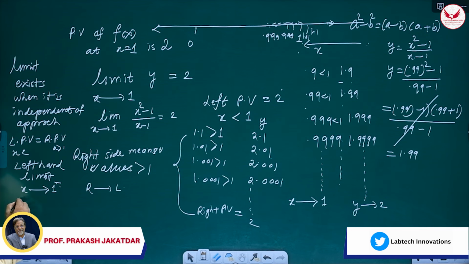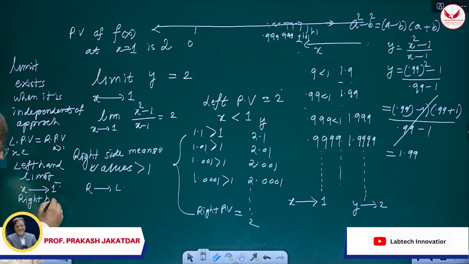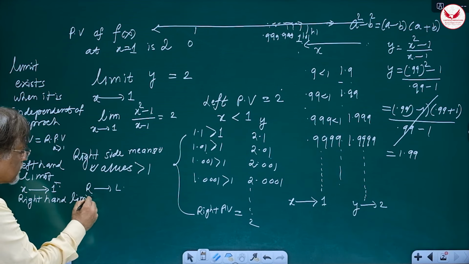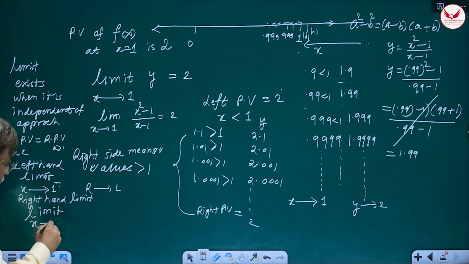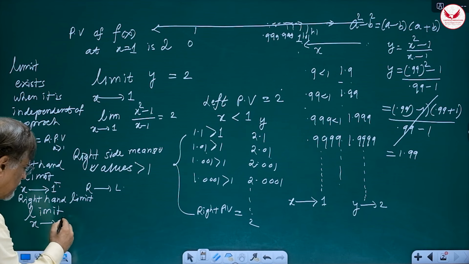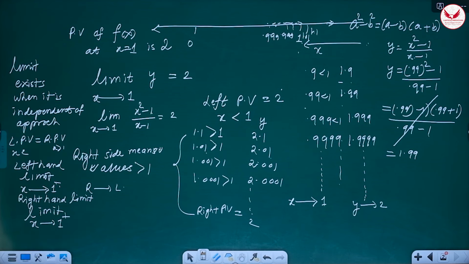Now, there is something called right hand limit. Right hand limit will be denoted like this: limit when x is approaching 1, but from which side? From the right side. So, I am going to put a plus sign on the top. This plus has nothing to do with ordinary addition.